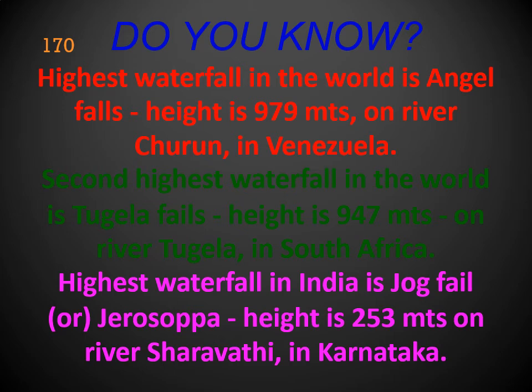What is the highest waterfall in the world? Yes, Angel Waterfall. The height of Angel Waterfall is 979 meters. On which river is it located? Yes, Churun. Where is it located? Venezuela. The second highest waterfall in the world is Tugela Falls. The height is 947 meters. On which river is it located? Tugela. In which country does it exist?